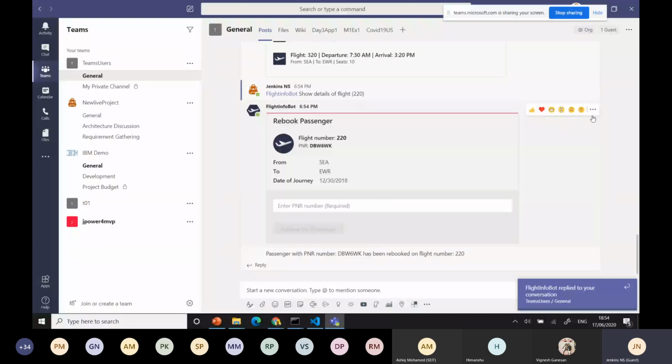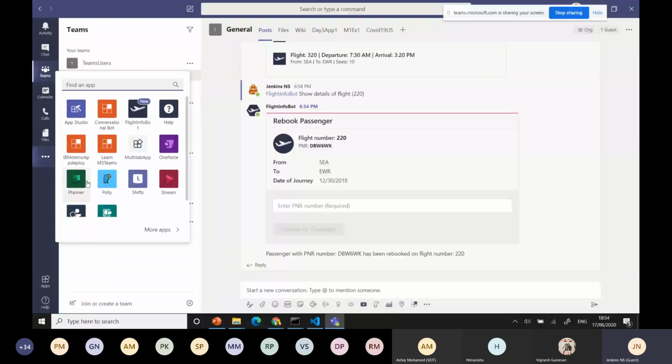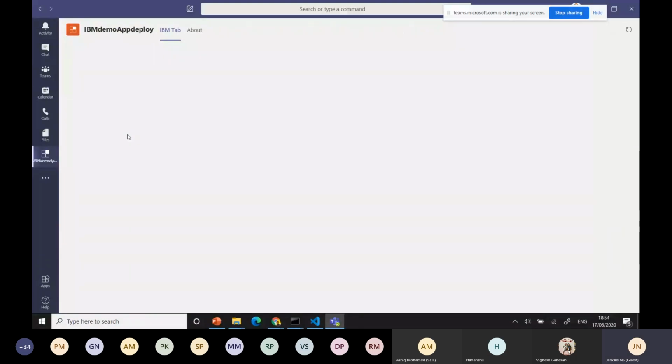In the same way, if you have the message extension here, this is the message action. Whatever is coming here is a message action. These are more actions, nothing but message actions. Whatever you are developing will show up here. For the tab part, I'll bring all the examples first, and after that I'll explain the details. For example, I can use this one. This application is already there.